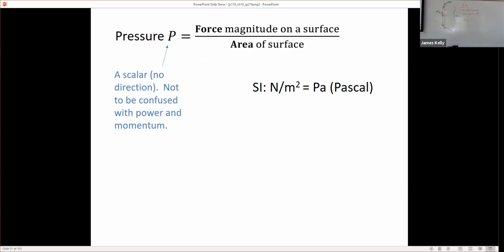We'll talk about that. The SI unit, of course, is newtons divided by an area, which would be in square meters, so newton per square meter, but we have a shorthand unit for it, which is the pascal. So SI units are pascals for pressure.